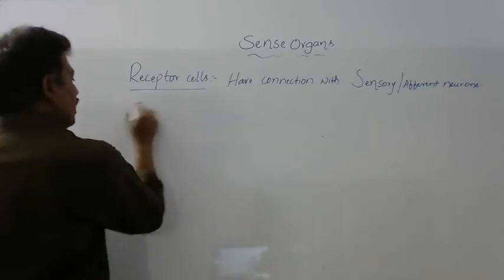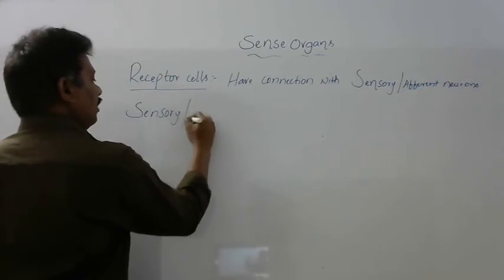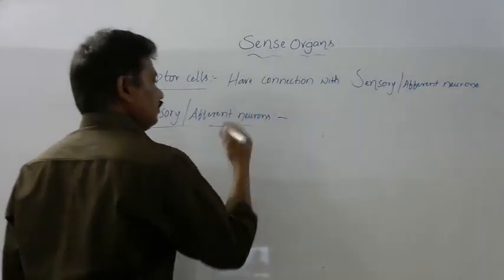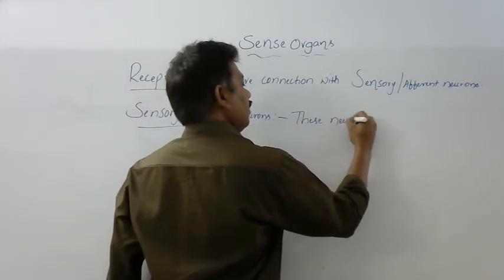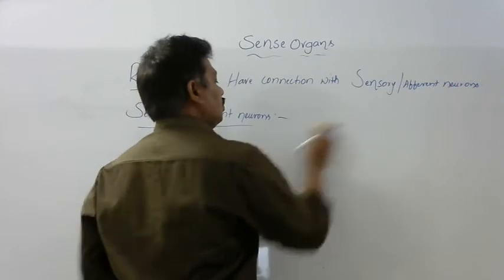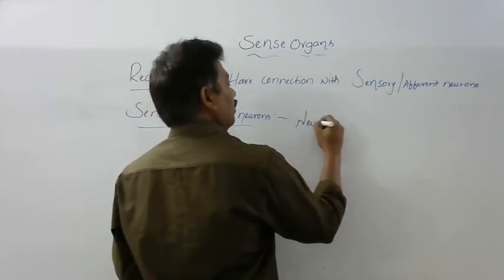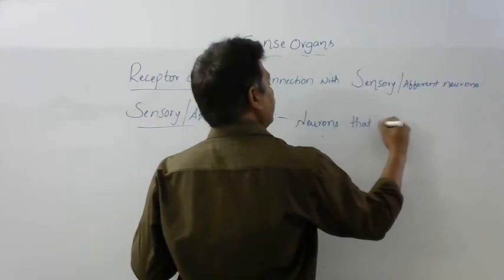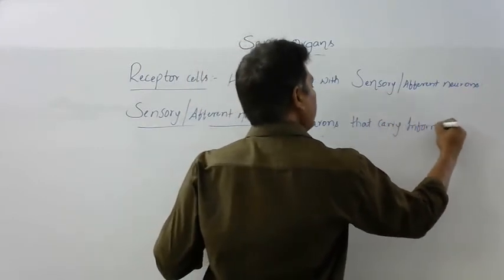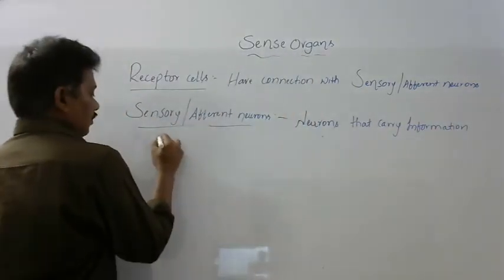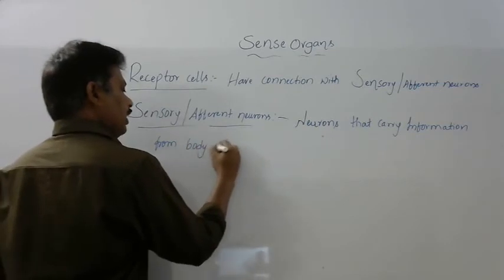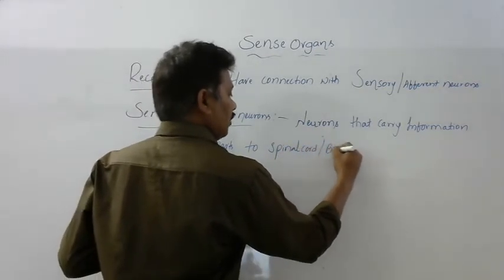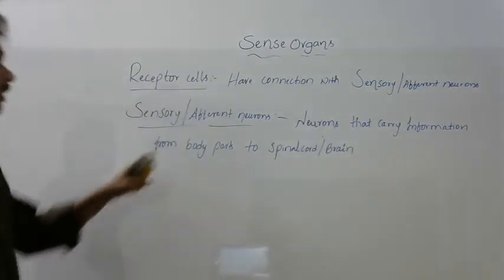What are sensory or afferent neurons? These neurons are neurons that carry information from body parts to the spinal cord or brain.